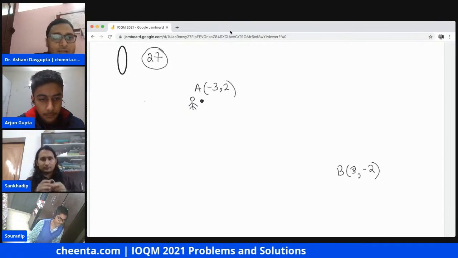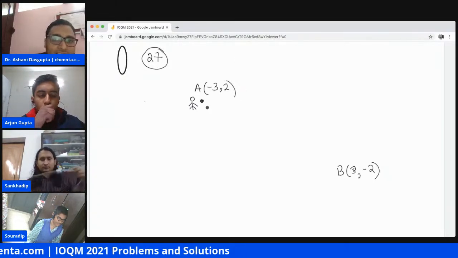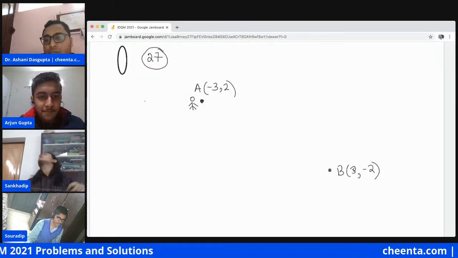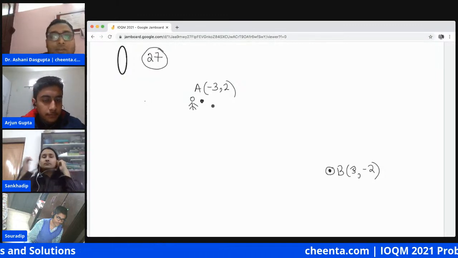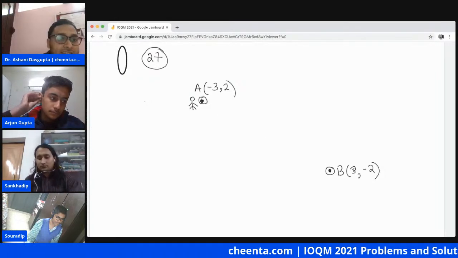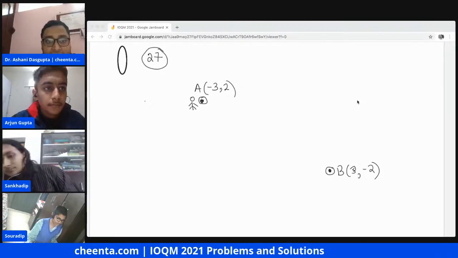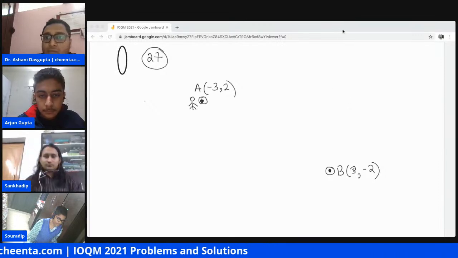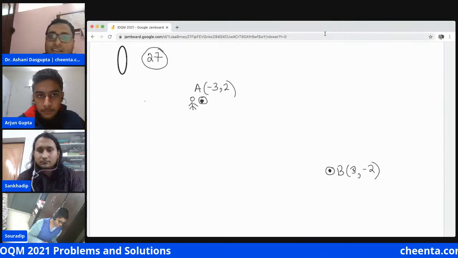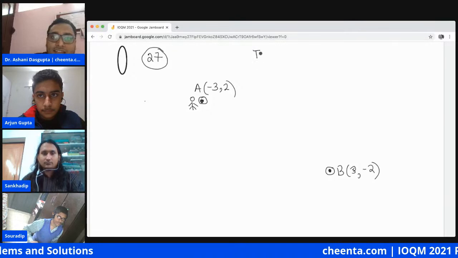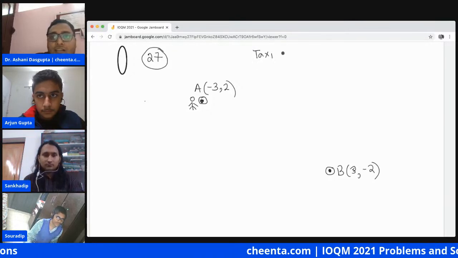Thank you. Okay, so there is a bug at the point A, and the bug wants to go to the point B. It wants to start at A, and it wants to go to the point B. And the way it wants to do this is like this. It will follow something called a taxicab metric.